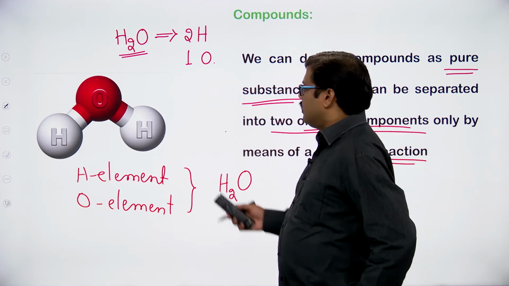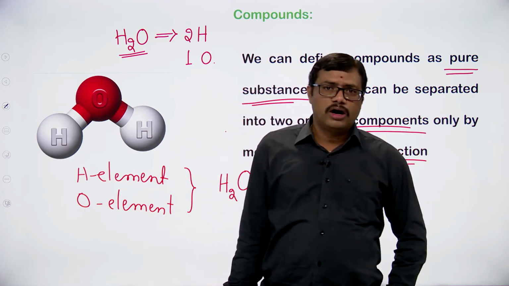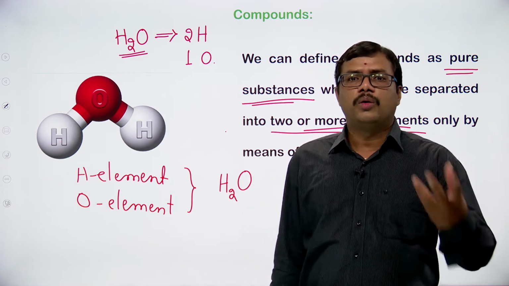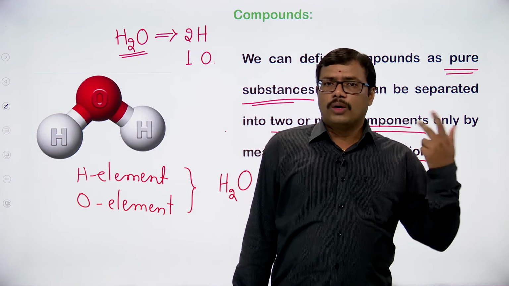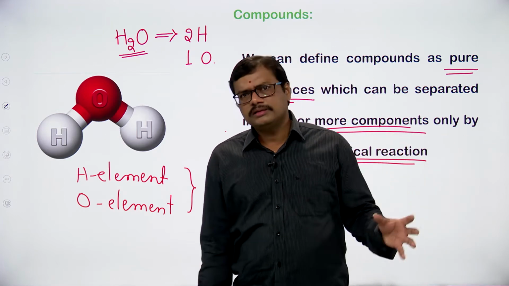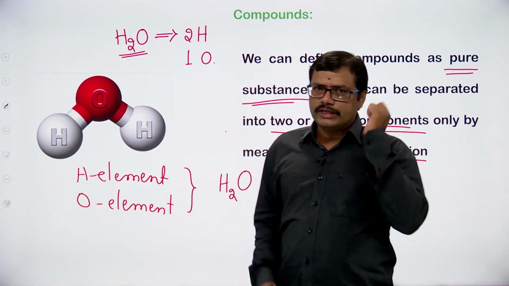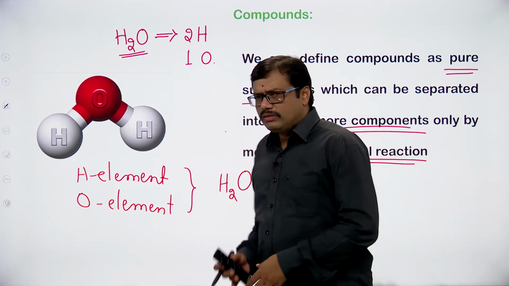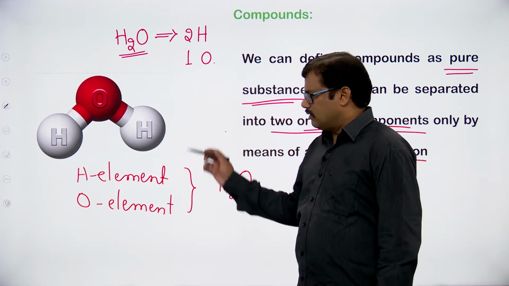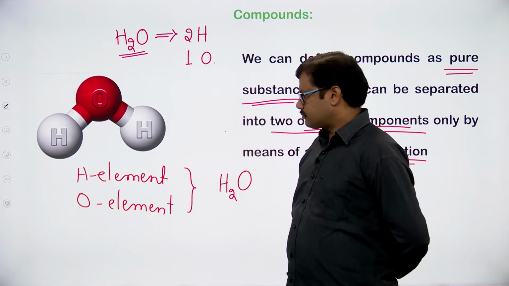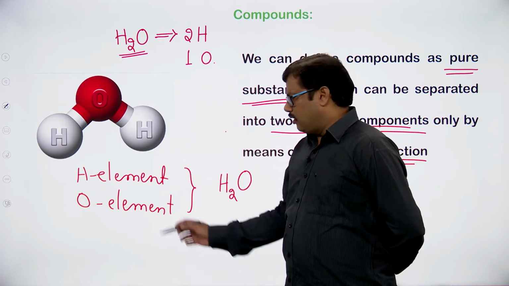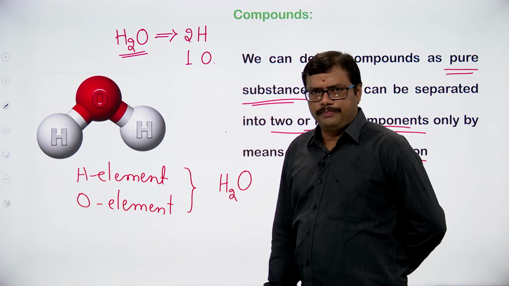That is to say, by the combination of hydrogen and oxygen elements we get a compound. So we can define a compound as a combination of two or more elements. For example, in the formation of the water molecule, hydrogen element and oxygen element both react together.